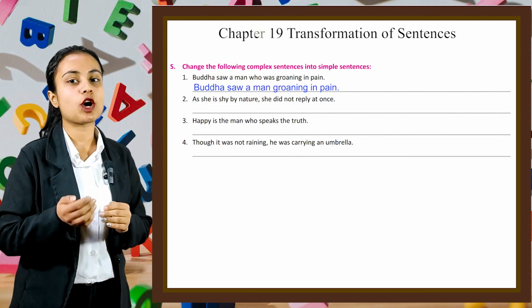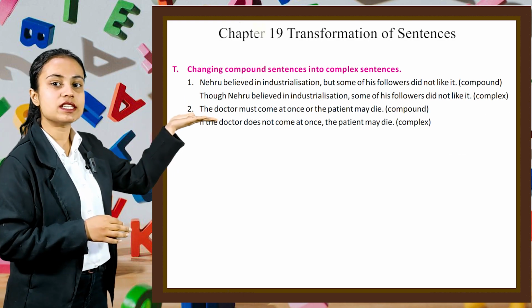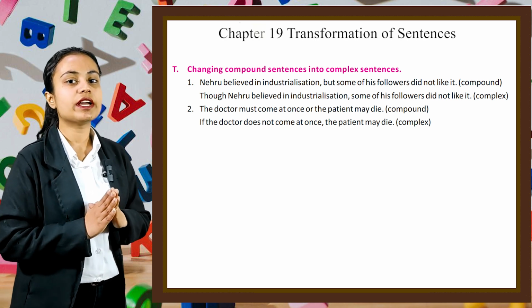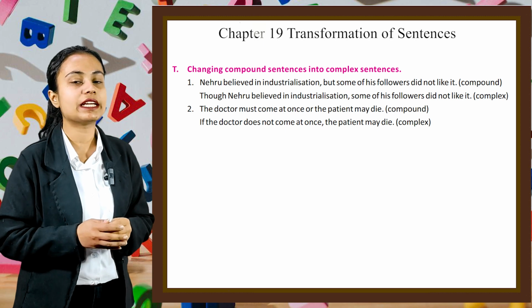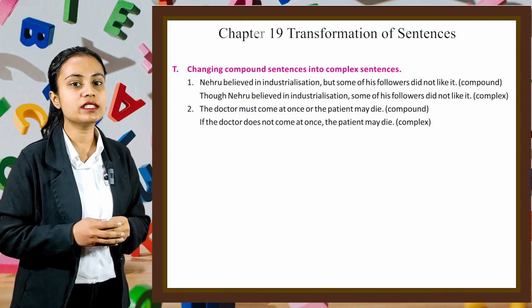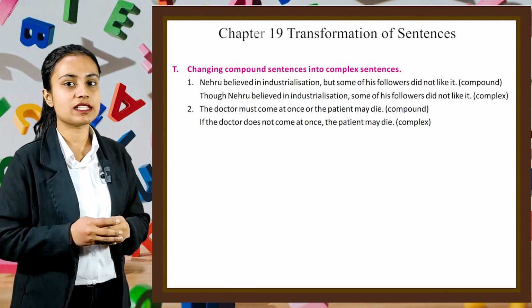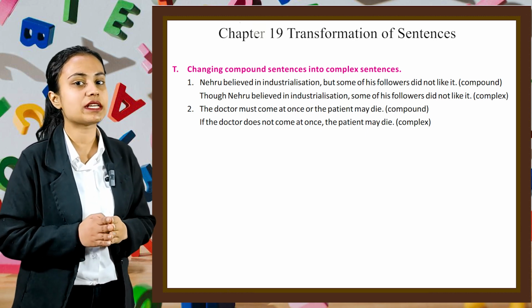Let's move on to the next topic of this chapter, which is changing compound sentences into complex sentences. First one is, Nehru believed in industrialization, but some of his followers did not like it. It is a compound sentence and we can write it as, though Nehru believed in industrialization, some of his followers did not like it. It is a complex sentence.